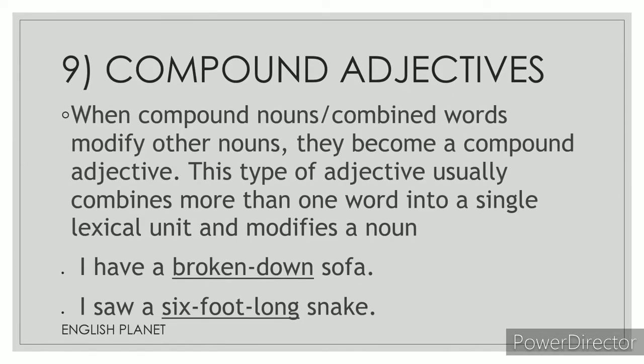Last one is the compound adjectives. Compound adjectives means what? The combination of words. When a combined word modifies a noun, it becomes a compound adjective. So here I have a broken down sofa, which is the combined word. Combined word means two words forming one word, broken down, and sofa is the noun. So it is modifying the word sofa. So broken down is a compound adjective.